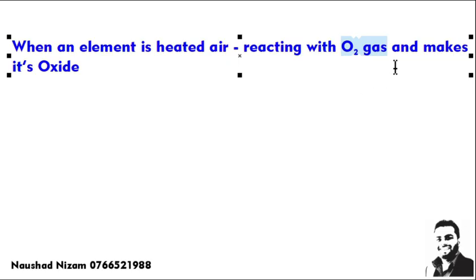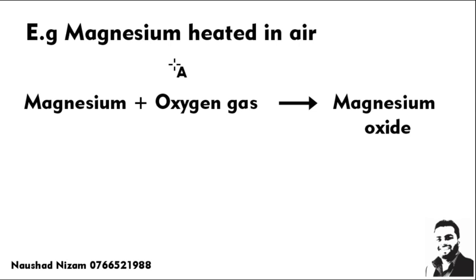When they react with oxygen, they make oxides. For example, magnesium, when heated in air, reacts with oxygen and gives magnesium oxide. Carbon, when reacted in oxygen, gives carbon dioxide. Sulfur, when heated in air, gives sulfur dioxide. Aluminium, when heated in air, gives aluminium oxide. So remember, anything heated in air means reacting with oxygen gas, and they give the oxide.